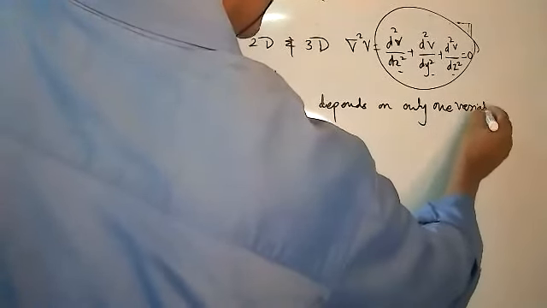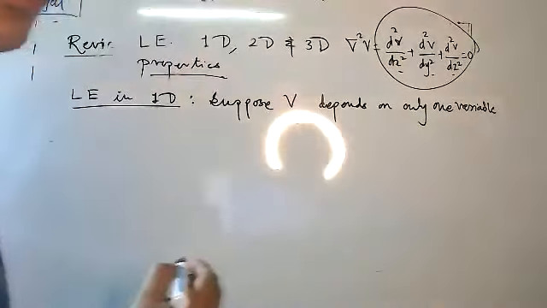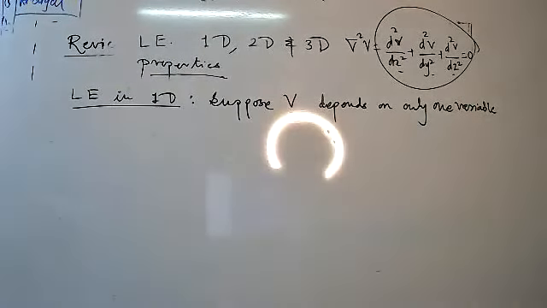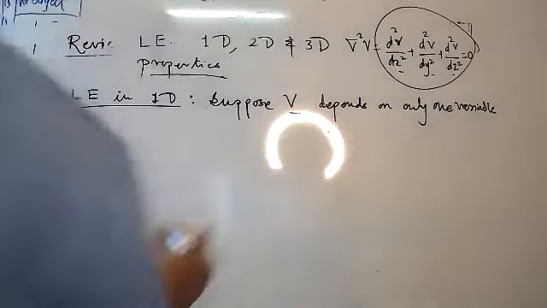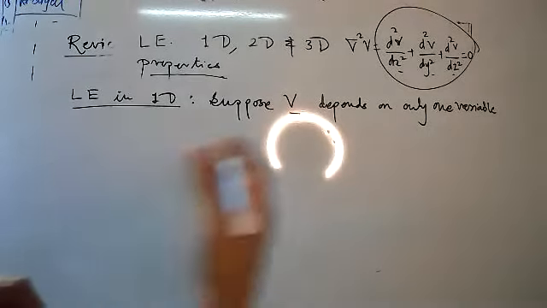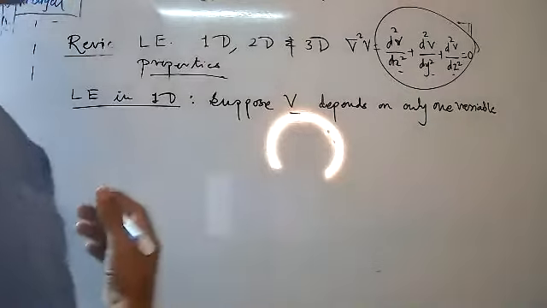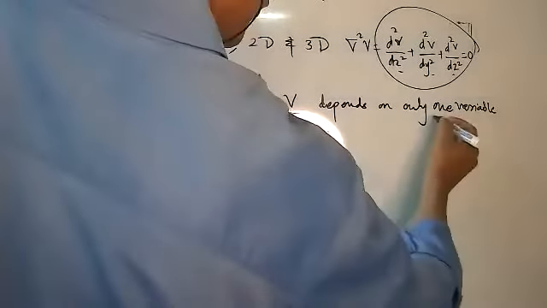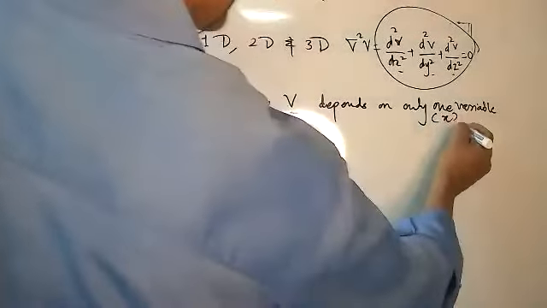Can you read, dear students? Only one variable. Yes, sir. Here V, the potential, depends only on one variable. One variable means, suppose the particle is along the x-axis. Therefore only one variable means along the x-axis.